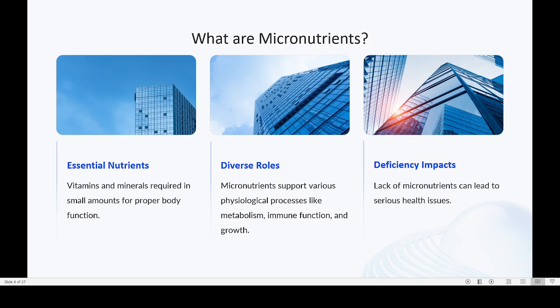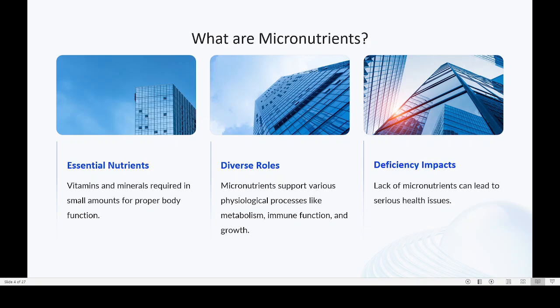So these are the problems. Even though they are needed by the body at a micro level, they are all essential nutrients. Vitamins and minerals are required in small amounts for proper functioning of the body. They have different types of roles. Some micronutrients are involved in metabolism, some in immune function, and some are responsible for growth of the body. This is how micronutrients play different types of roles.